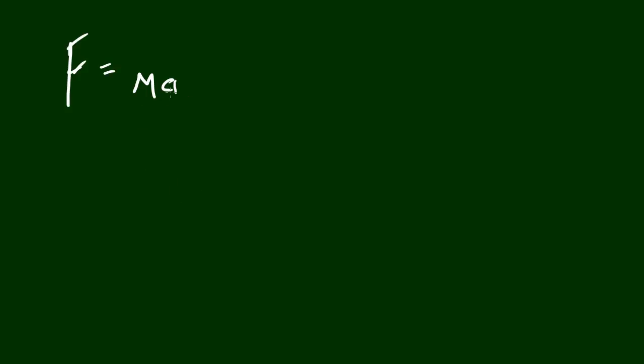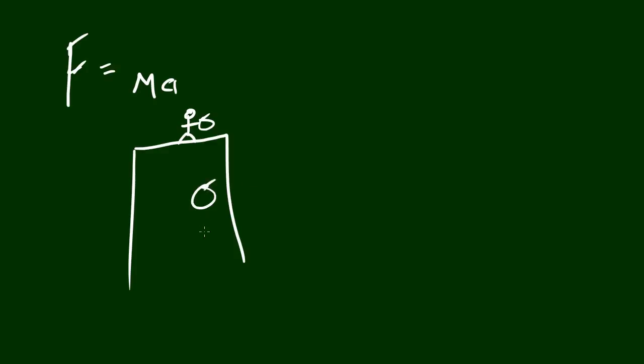Basically, if we wanted to figure out the acceleration of something and we had the force and the mass, we could do that easily by plugging in the variables, switching things around, and calculating that rather easily. So let me go ahead and show you guys a quick example that will help you understand Newton's third law. Say you were standing on the top of a building and you had this big old pumpkin. Now you drop that pumpkin, so it's falling freely through the air. Now obviously the force in this case pulling the pumpkin to the ground would be gravity, and we could of course calculate the mass of the pumpkin to figure out its acceleration.